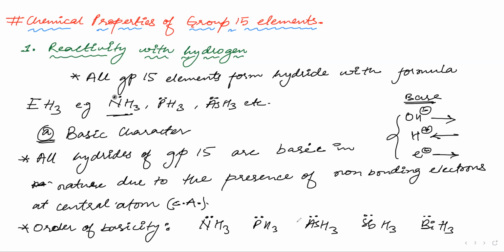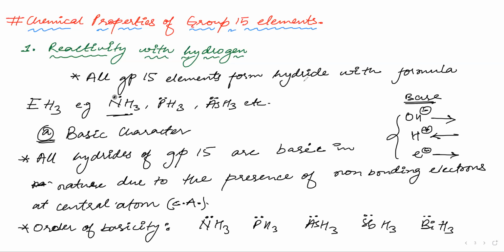Now tell me, where do you think is the most electron density? Nitrogen. Why nitrogen in NH3? Because the nitrogen is close and it actually repels.